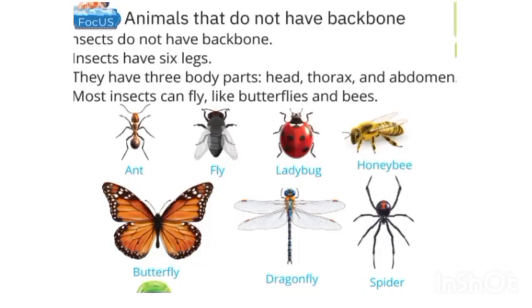Animals that do not have a backbone are called invertebrates. Insects do not have a backbone. Insects have six legs. They have three body parts: head, thorax, and abdomen. Most insects can fly, like butterflies and bees.